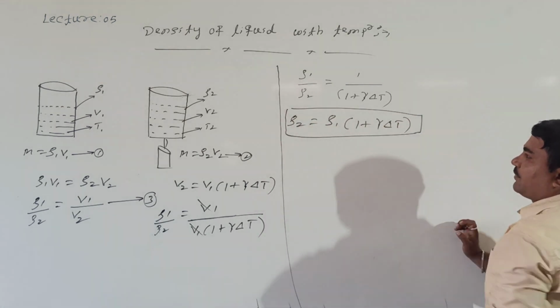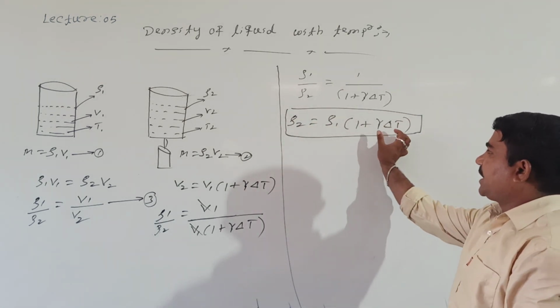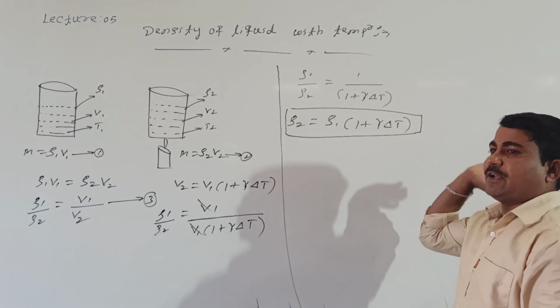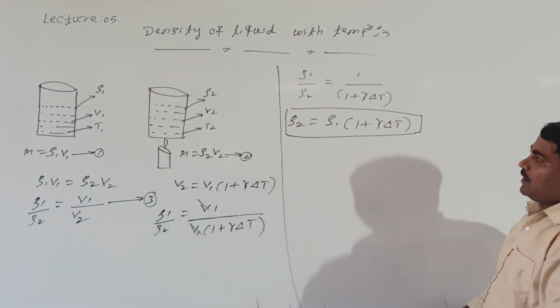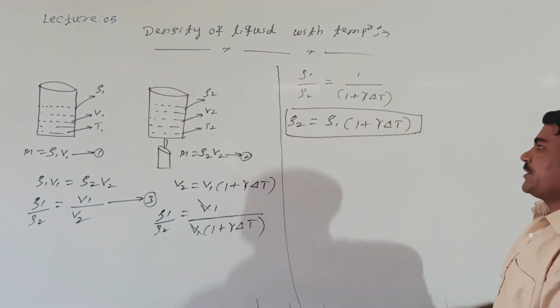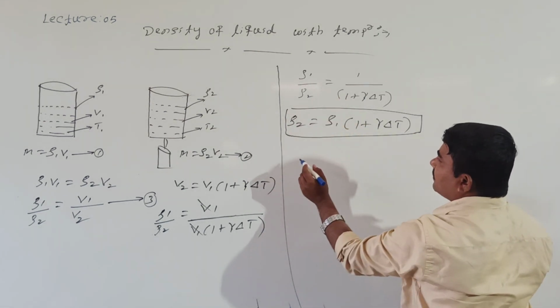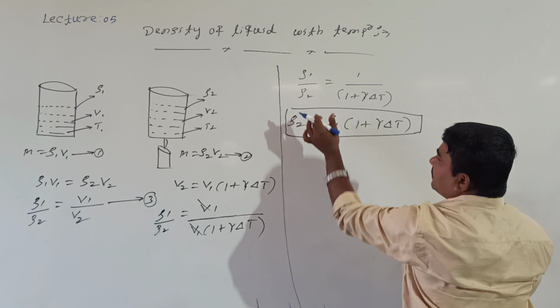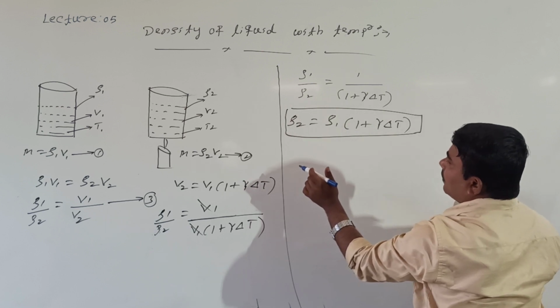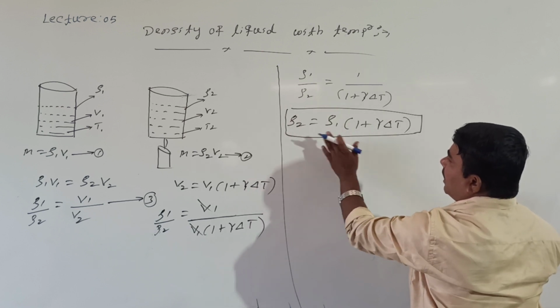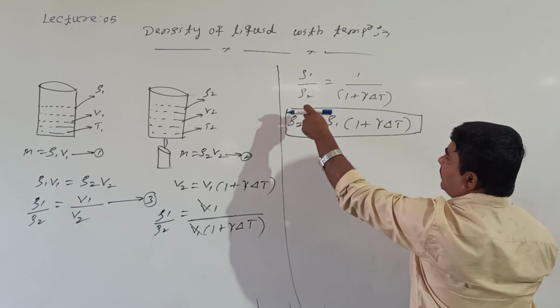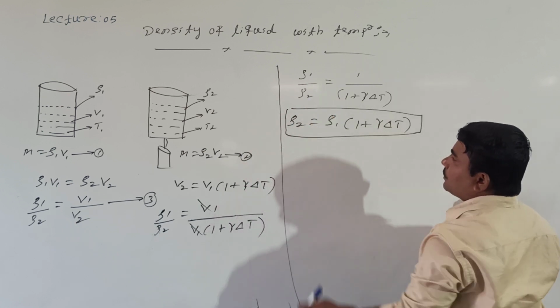Final density of the liquid is decreased because it is a very small value. Right? Or you can modify this equation like this also. How to modify? Shall I reverse it? How to write rho 1 divided by rho 2? Look at it, this will change to rho 2 by rho 1, rho 2 divided by rho 1.